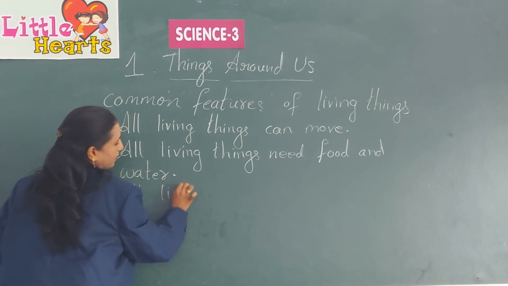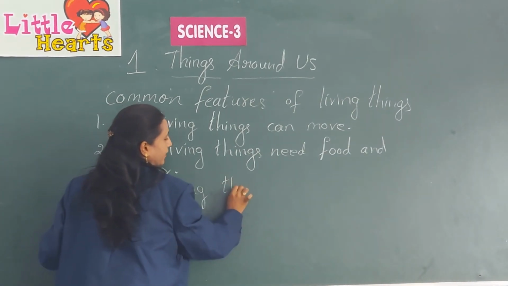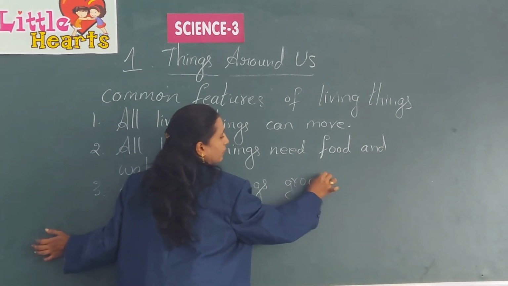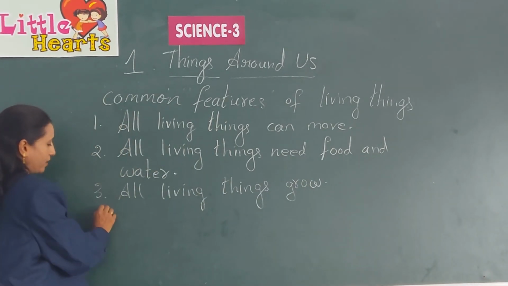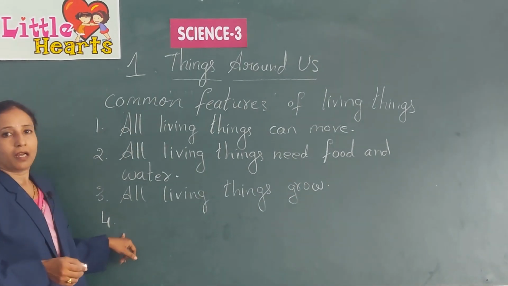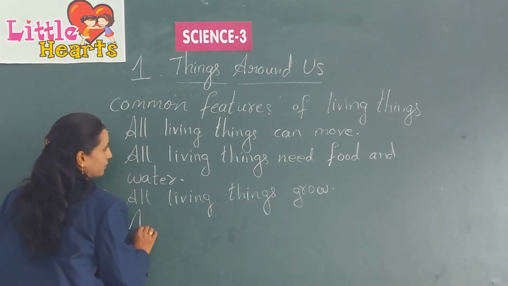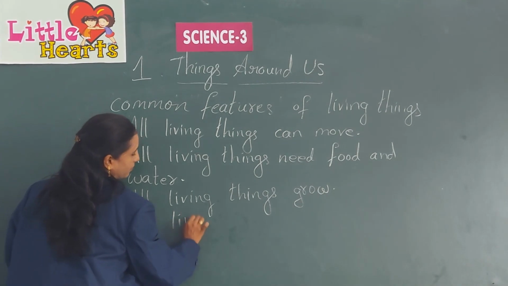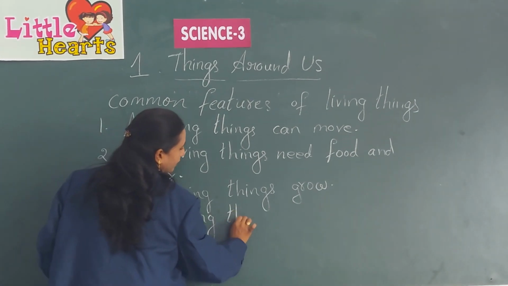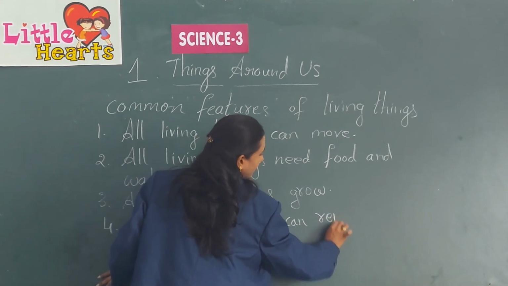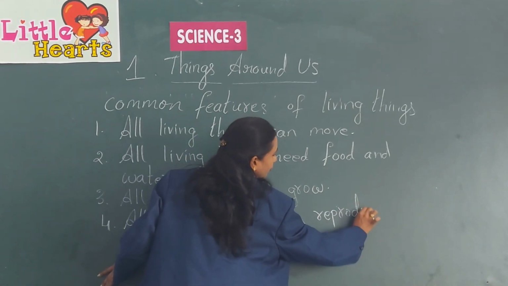And next one is, all living things can reproduce.